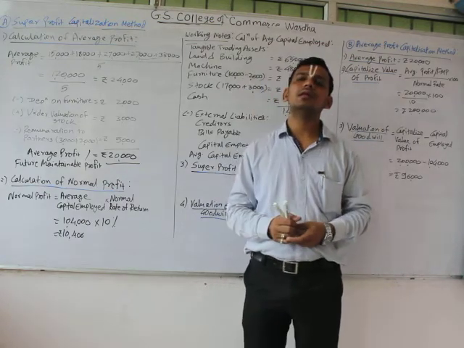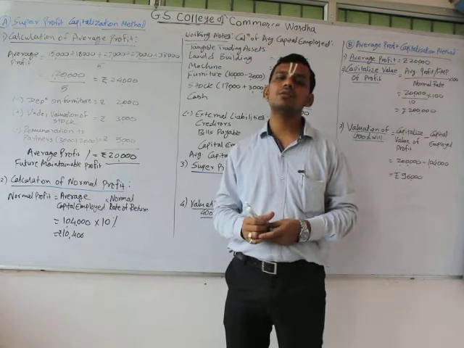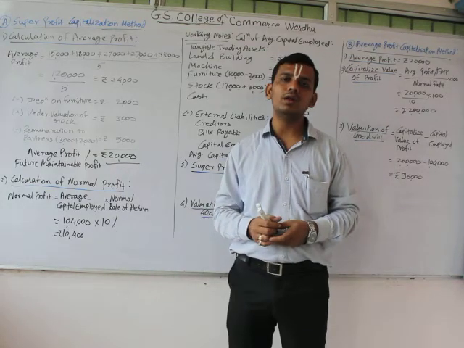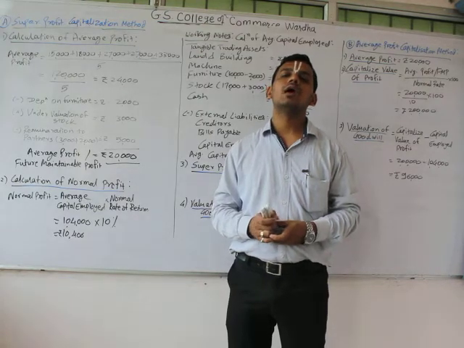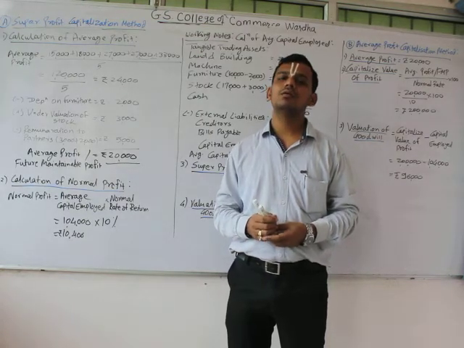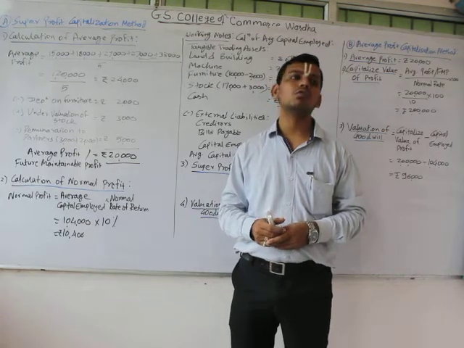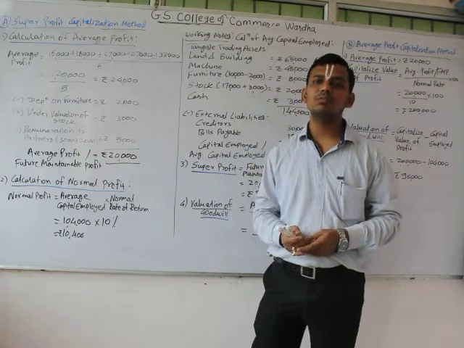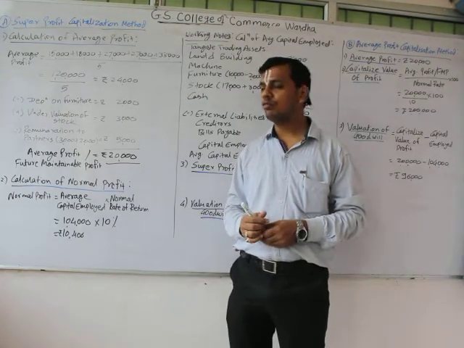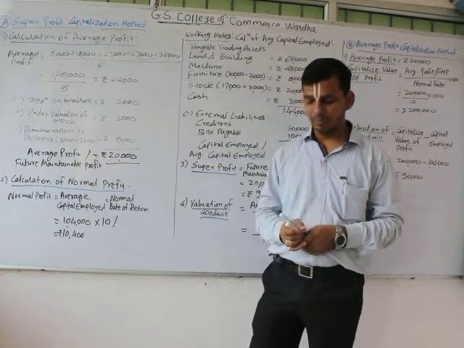In the earlier lectures, we have seen three different methods for calculating the value of goodwill. The first one was the average adjusted profit method, the second one was the weighted average profit method, and the third one was the super profit method. Now we will see the last method for valuation of goodwill, that is the capitalization of profit method.